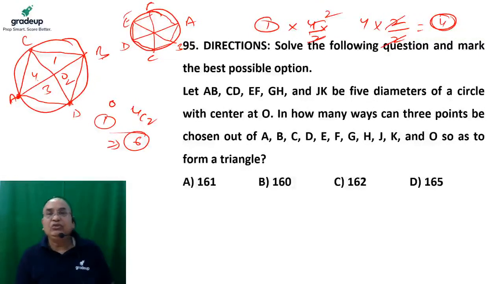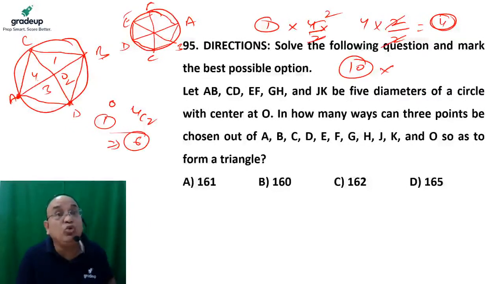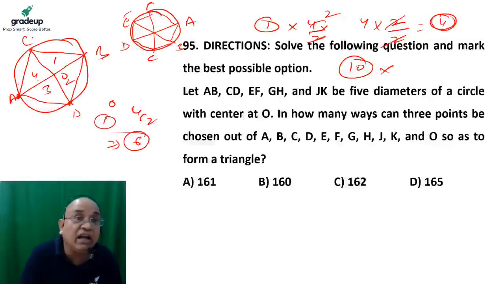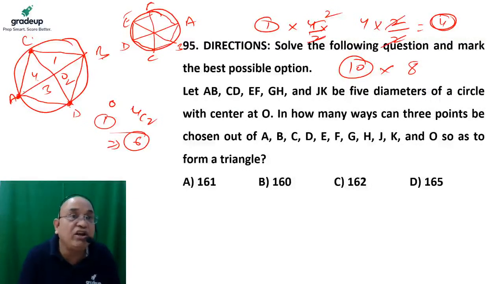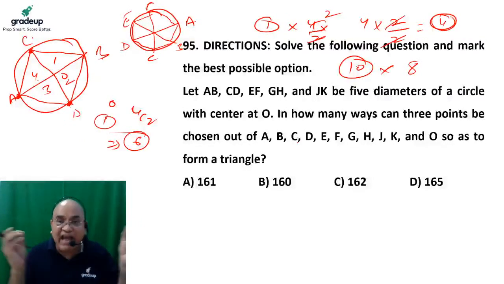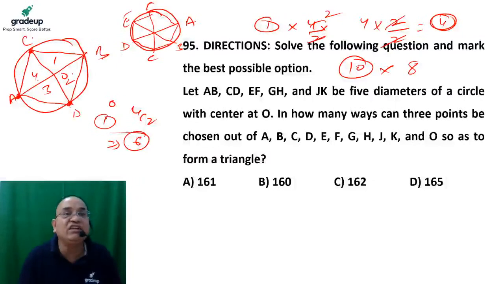So this is the way to do the question. We have here 10 points. We pick any one out of 10, and 2 need to be left out, one from A to C and another from A to D. So these points cannot be considered a second time. Out of these values, we have only 8 left, because I cannot pick C, D again. When we go to C, we cannot pick A and we cannot pick B. When we go to B, we cannot pick C again, because BC and CB is the same line. So 2 points will remain invalid for me, the adjacent points of A, of C, of D. So half of the points are invalid.